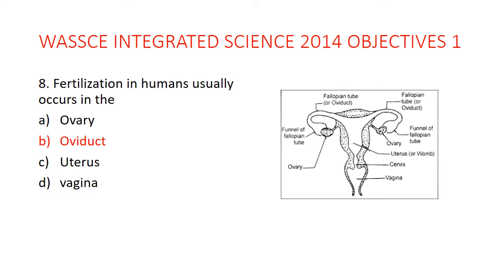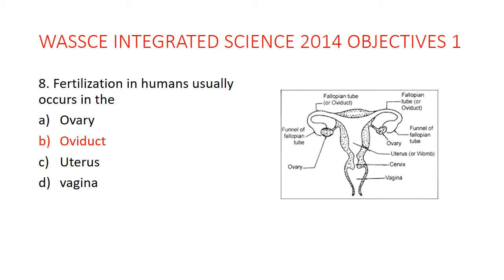Fertilization in humans usually occurs in the oviduct. Take note, fertilization does not occur in the ovary. The ovary is where the eggs are produced. The uterus is the womb, the other name for the womb. That is where the baby is housed until birth. Fertilization does not occur in the uterus.